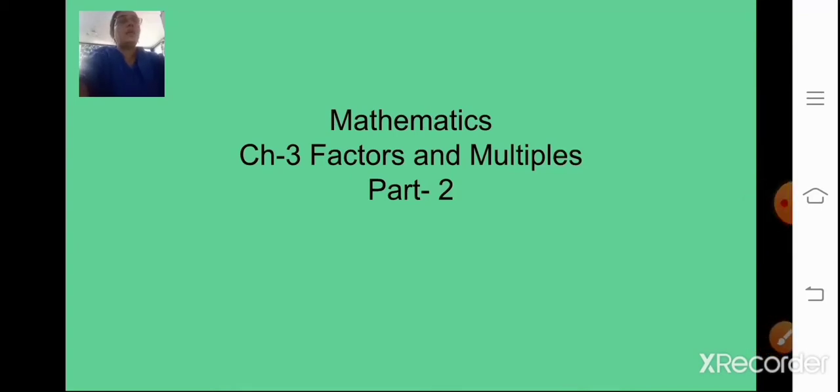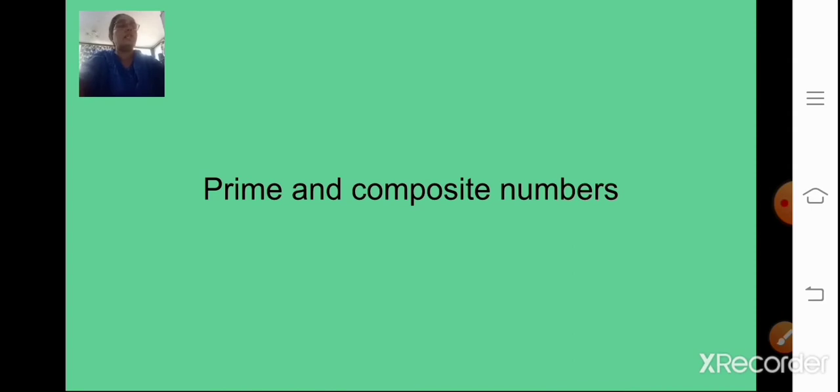Today let us start with part 2 of the third chapter, factors and multiples. In the last class we have already studied about factors and multiples. Today let us learn about prime and composite numbers and also about the factorization of the given numbers.